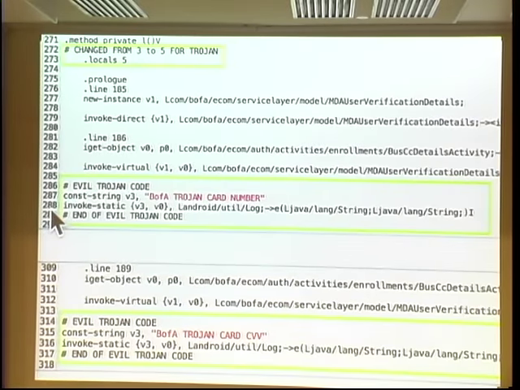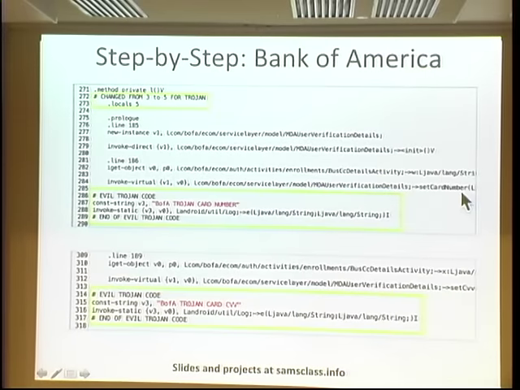The only thing I figured out how to do, I forget why, maybe I copied it from some blog or something, but you can make a constant string and you can put it in the log with this. This makes a log that has, this is the name of the item and that's the value of the item. So I figured this thing in V0 is a string, and it looks like it has something to do with the card number. So I just want to see what it is, so I put B of A Trojan card number right there, put out V0. And I want another one down here that says set CVVs. That sounded pretty good. So I dumped that one out.